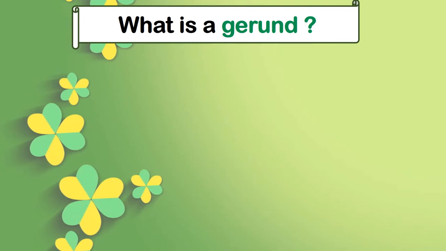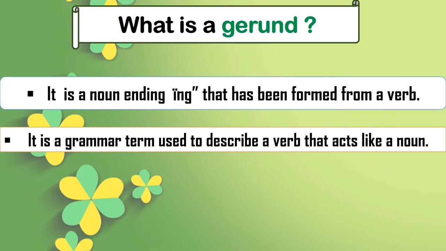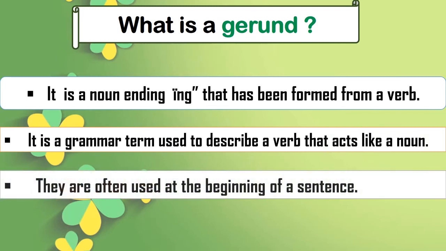So let's revise what we have learned about the gerund. It is a noun ending with ing that has been formed from a verb. It is a grammar term used to describe a verb that acts like a noun, and they are often used at the beginning of a sentence. Not always, but often they are used at the beginning of the sentence.